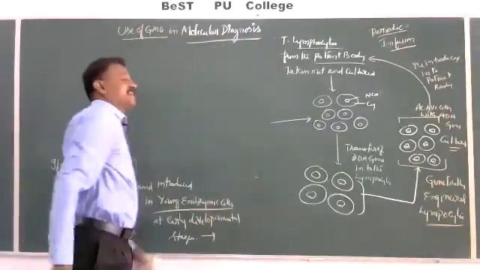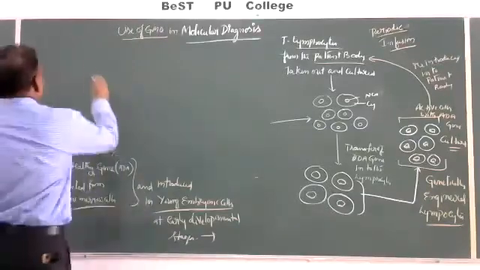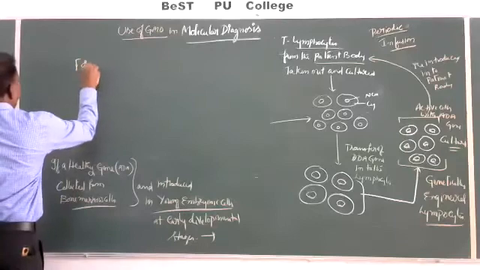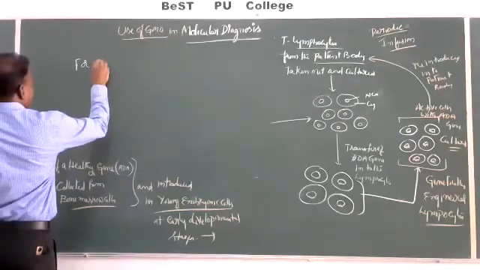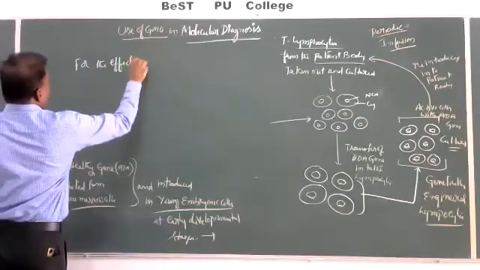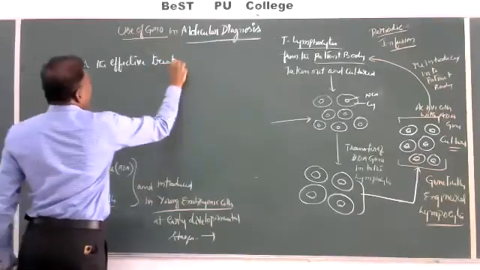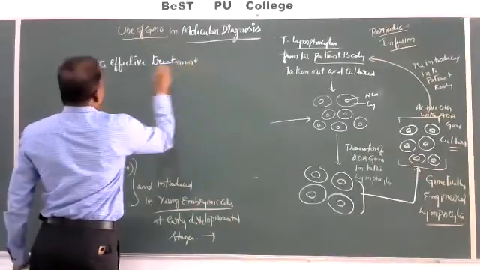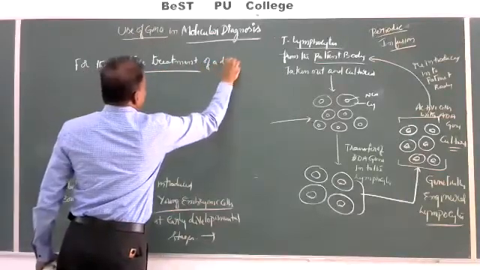Diagnosis means to identify at the molecular level, for the effective treatment of a disease.